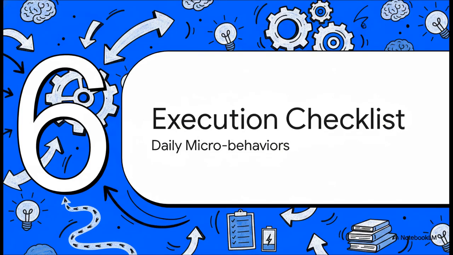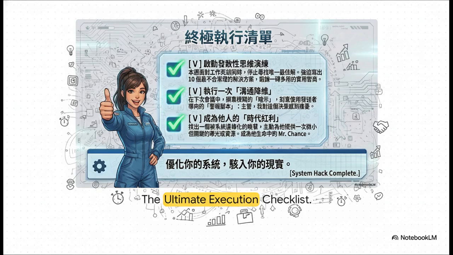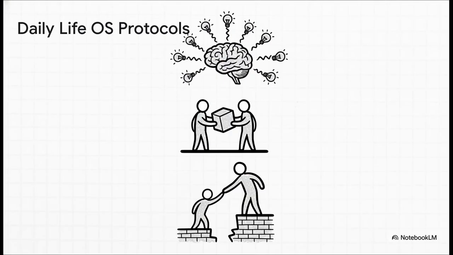Section 6. Ultimate Execution Checklist. Now we're bringing everything down to the micro level. These are the specific, actionable protocols you need to integrate into your daily workplace and personal management systems right now. First up, stop seeking the one right answer. You've got to train your practical IQ by using divergent thinking. Next time you hit a roadblock, force yourself to come up with multiple, completely unconventional solutions.